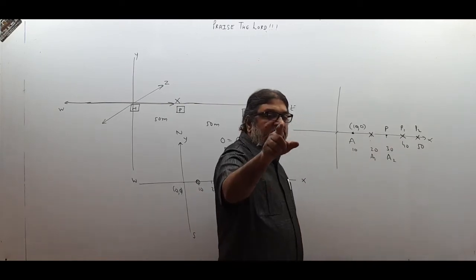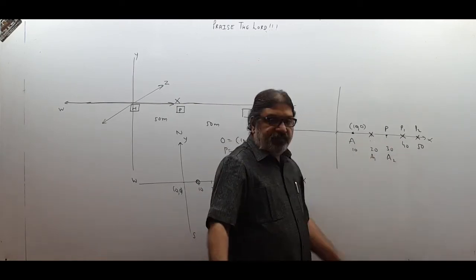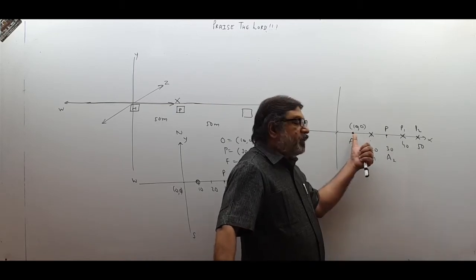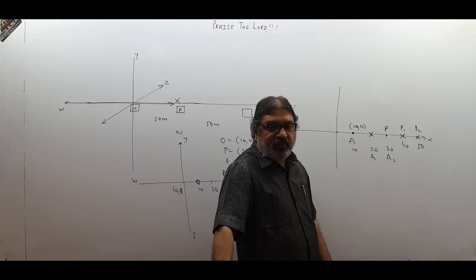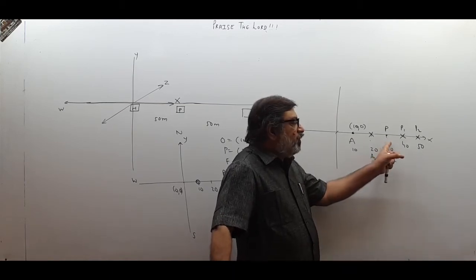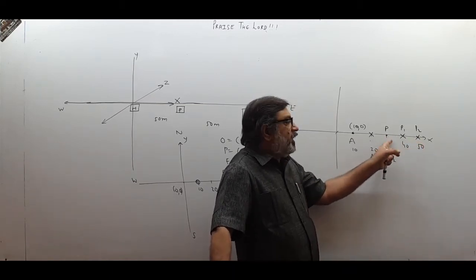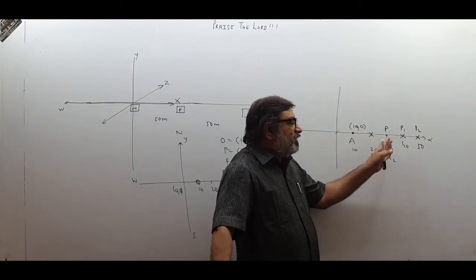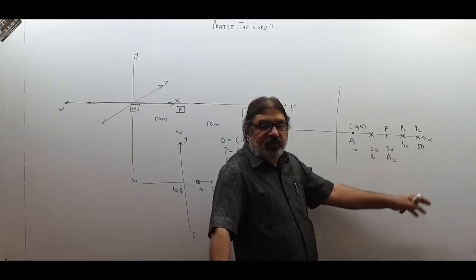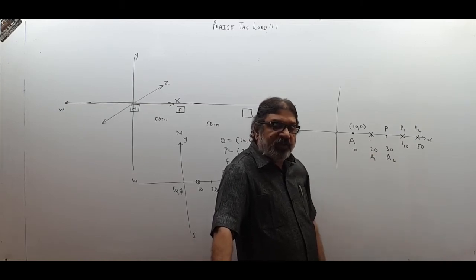So for you as an observer outside this frame, if you are not this person, if you are some other person who is looking at this diagram, you may feel that P goes to P1 and goes to P2, so coordinates of P1 and P2 are changing. So coordinates of P are 30, 0, 40, 0, 50, 0 for you as an outsider.